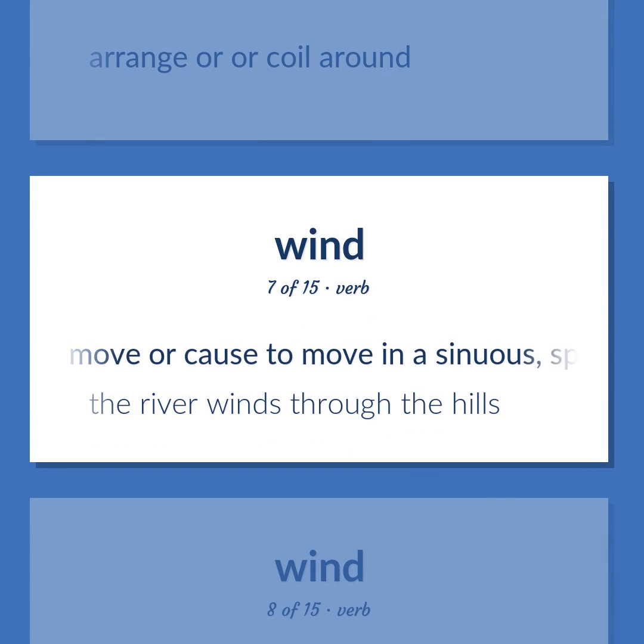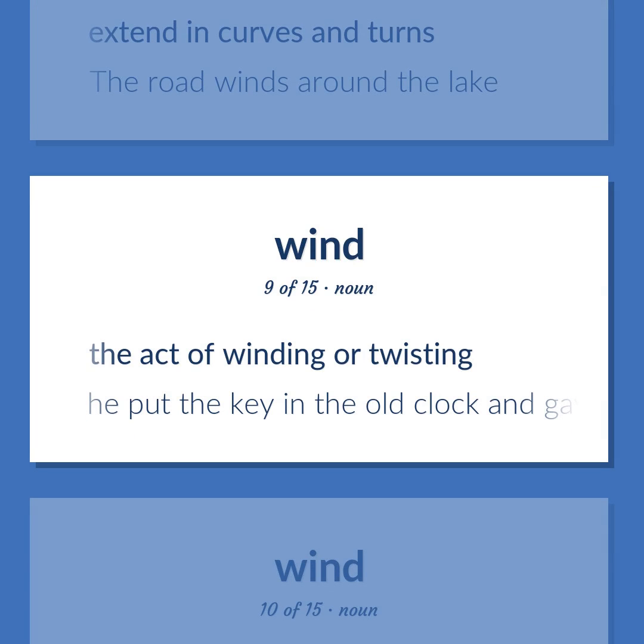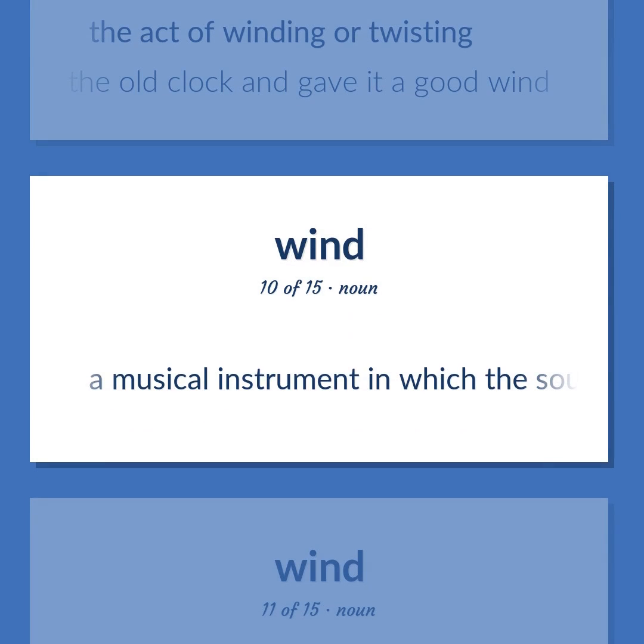To move or cause to move in a sinuous, spiral, or circular course. The river winds through the hills. Extend in curves and turns. The road winds around the lake. The act of winding or twisting. He put the key in the old clock and gave it a good wind. A musical instrument in which the sound is produced by an enclosed column of air that is moved by bellows or the human breath.